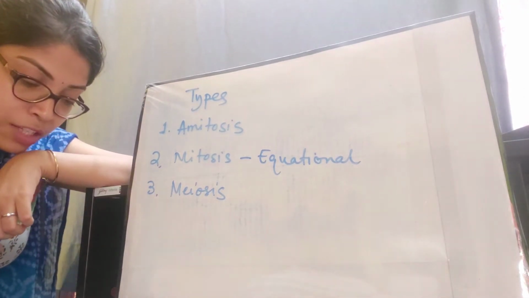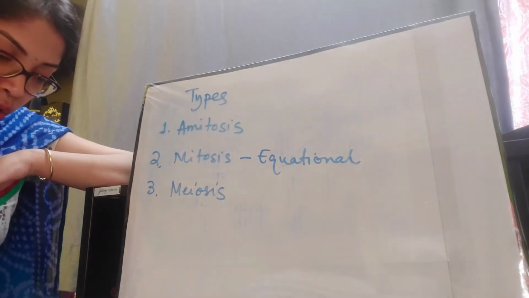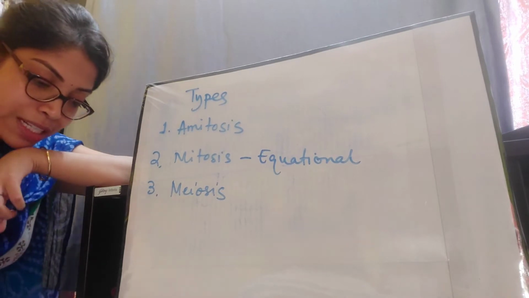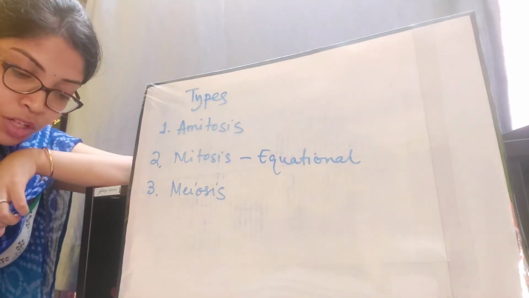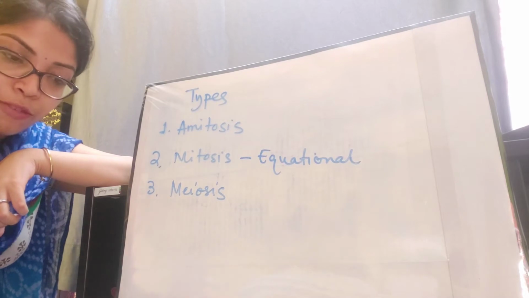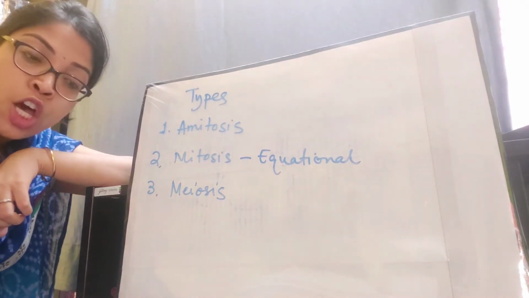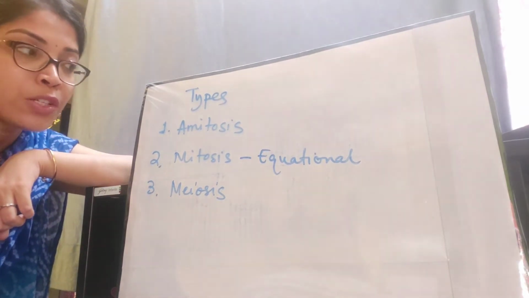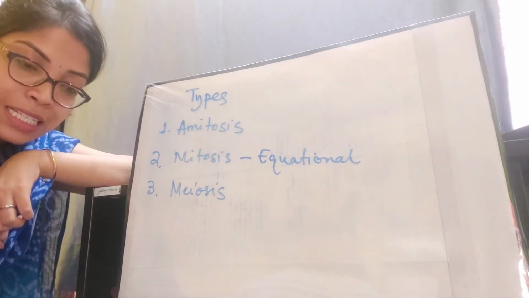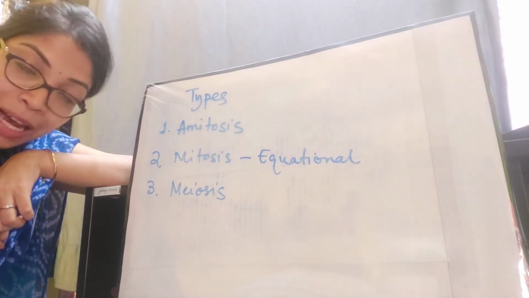Let's read from the book. This is a type of cell division that occurs in somatic cells, where the nucleus is divided in different stages through disappearance of the nuclear membrane and formation of chromosomes and spindle fiber. So chromosome and spindle fiber formation was not seen in amitosis, but it is seen in mitosis.